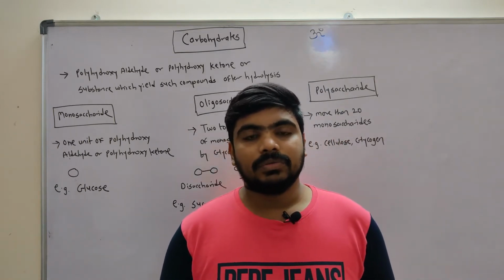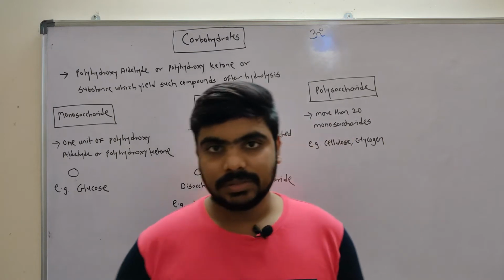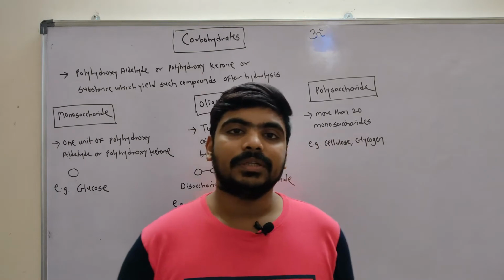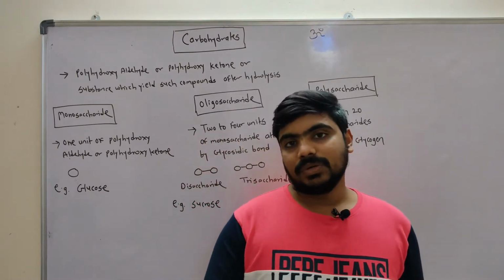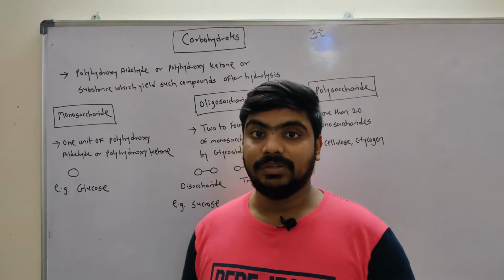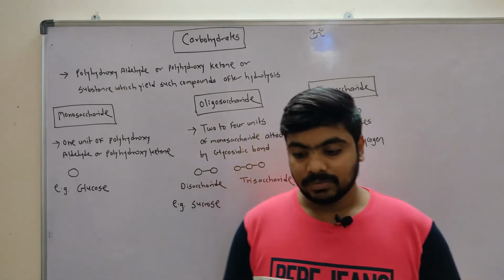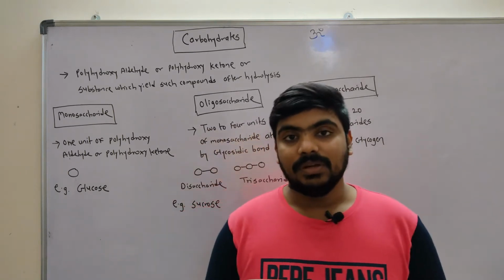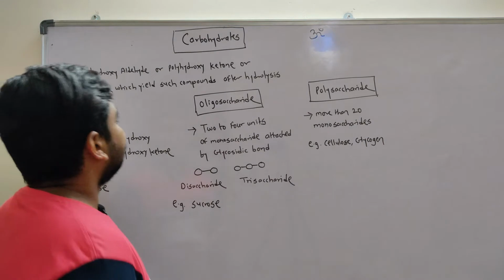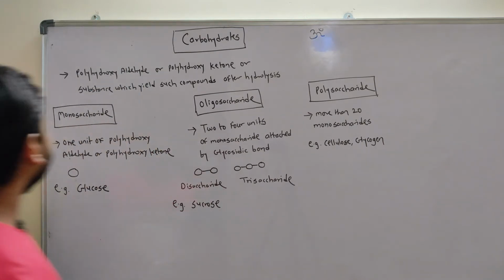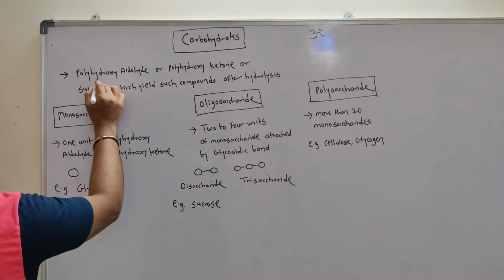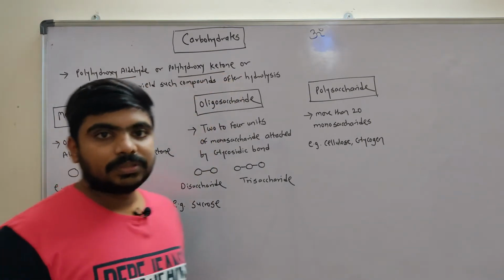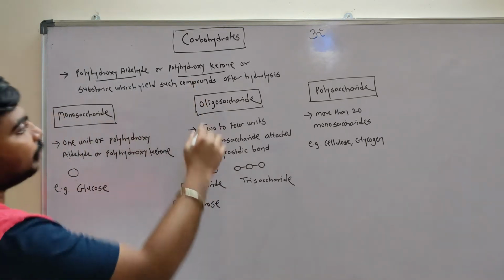Okay. So the carbohydrates are synthesized during photosynthesis in plants. Every year 100 billion metric tons of CO2 and water gets converted into cellulose and other plant products. Carbohydrates are the most abundant biomolecules on the earth. So what are carbohydrates? Carbohydrates are basically polyhydroxyaldehydes or polyhydroxyketones, or substances which give such products upon hydrolysis.